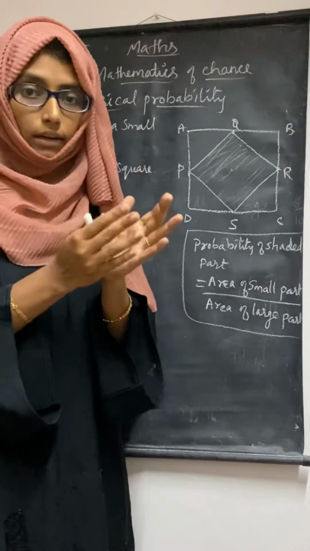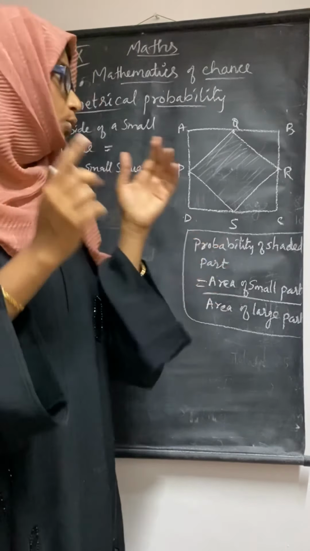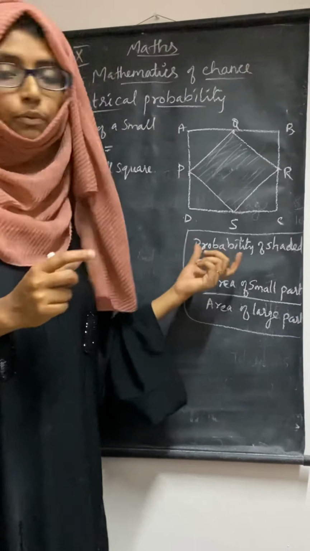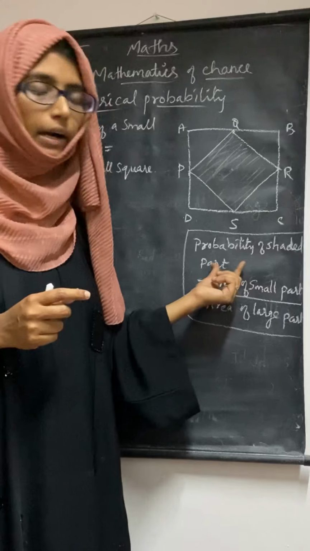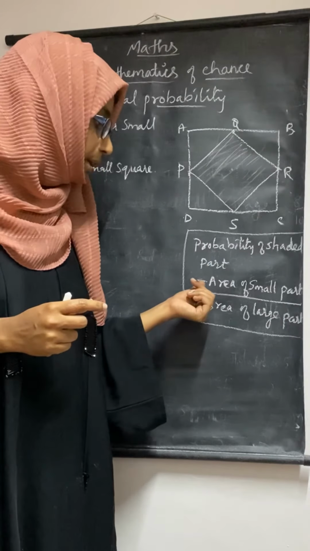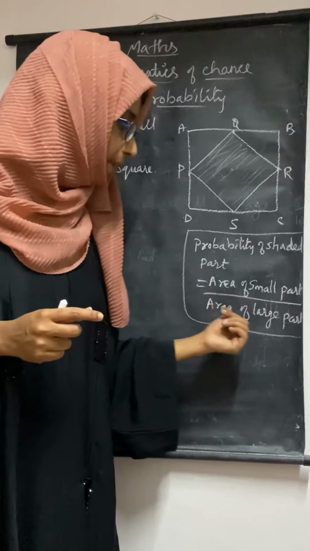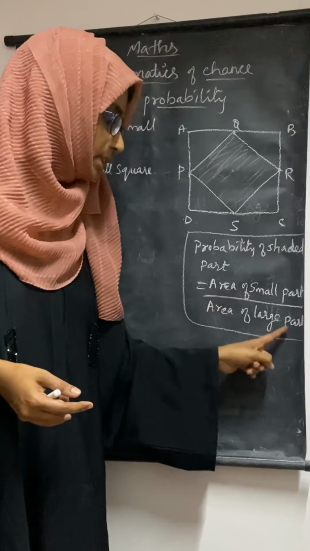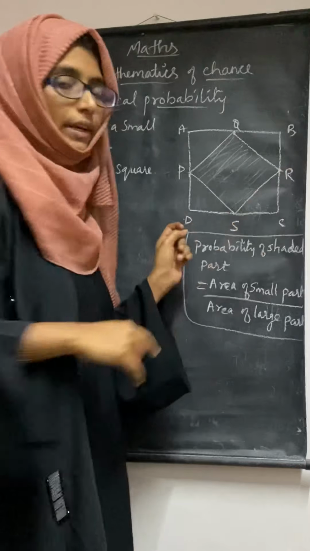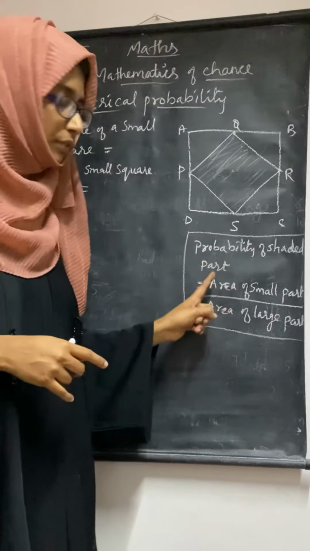Whenever you have a geometrical shape, you have to remember one formula. Always, when you find the probability of the shaded part, it should be area of the small part by area of the large part. Area of the smaller square you have to find, then area of the large square. Then you will get the probability of the shaded part.